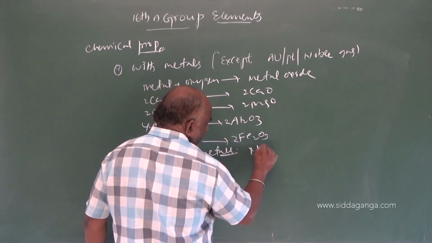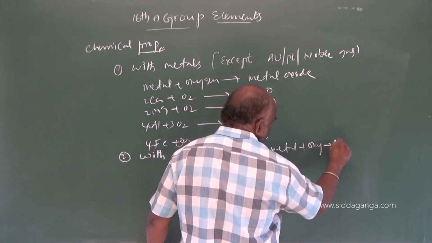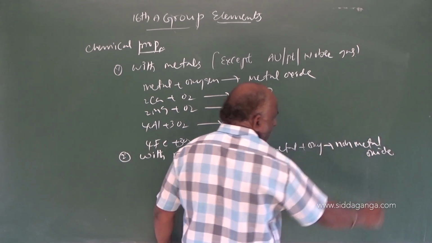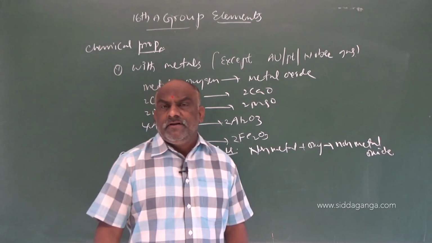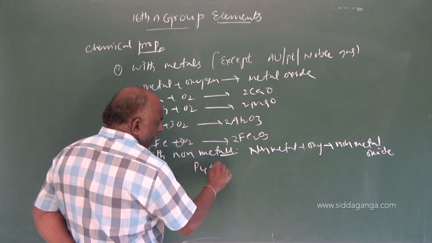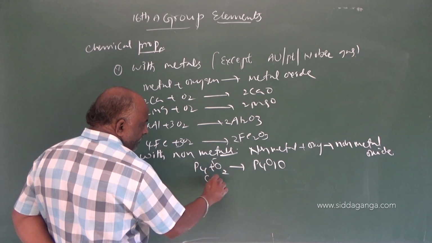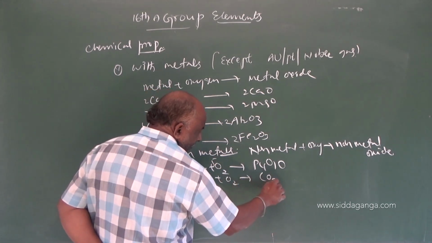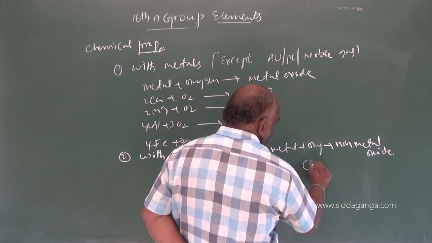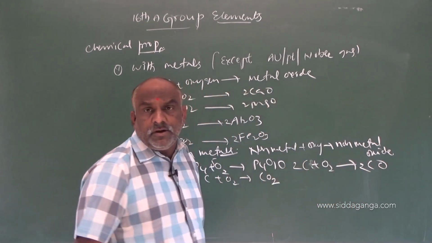So what is the equation? Non-metal plus oxygen gives rise to non-metal oxide. What are the reactions? See this. P4 plus O2 gives rise to P4O10. C plus O2 gives rise to CO2, carbon dioxide. C plus O2 gives rise to CO, carbon monoxide, which is partial combustion, while CO2 is complete combustion.